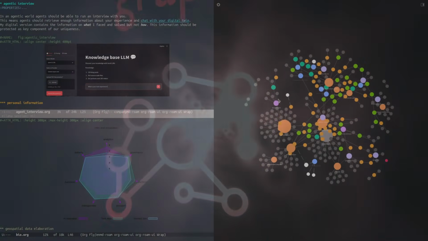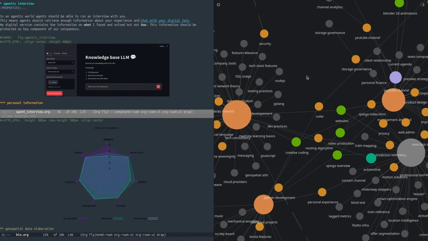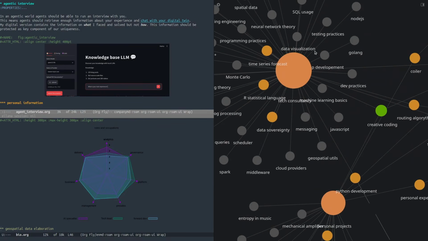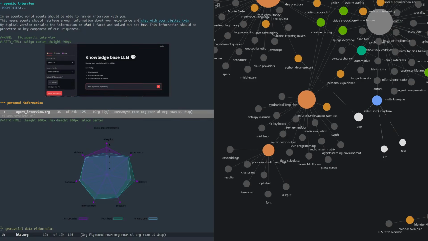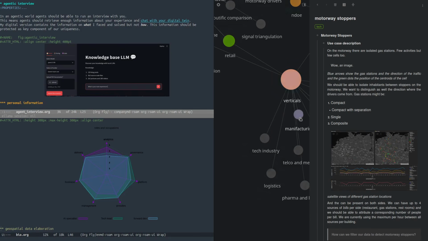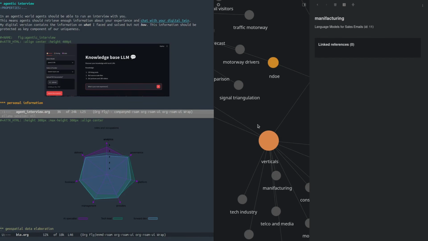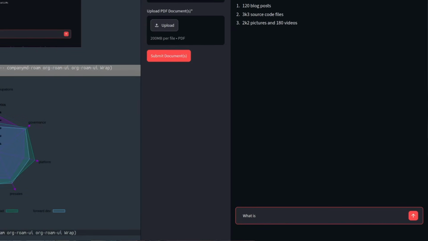In an agentic world, agents should be able to run an interview with you. It means that those agents should be able to access your experience, get to know your skills, the projects you've been working on, the verticals and the different experience you did on the projects, and they should be able to chat with your digital twin.